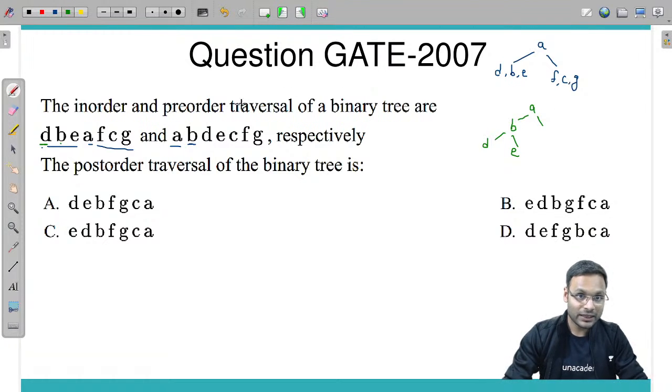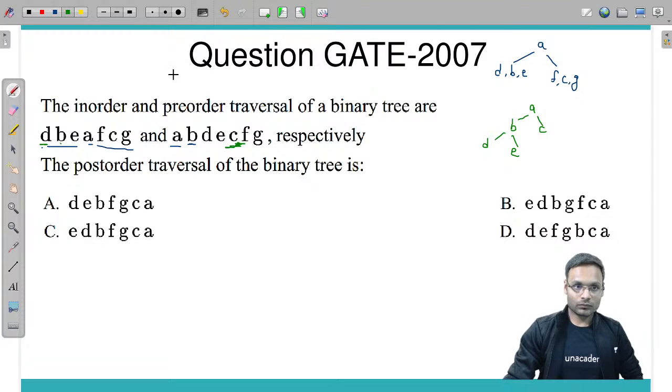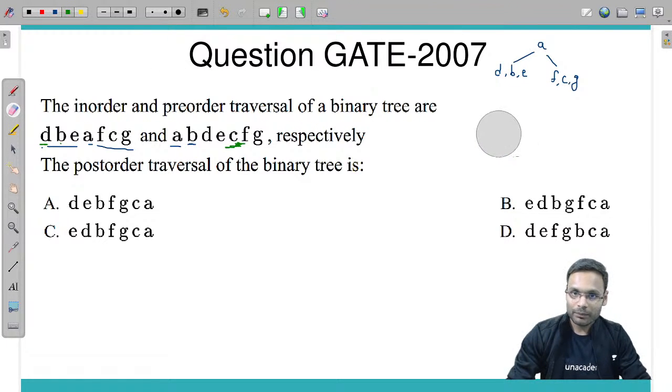In FCG, the first symbol in pre-order traversal is C. Oops, my mistake, there is a mistake I made here. Okay, fine.